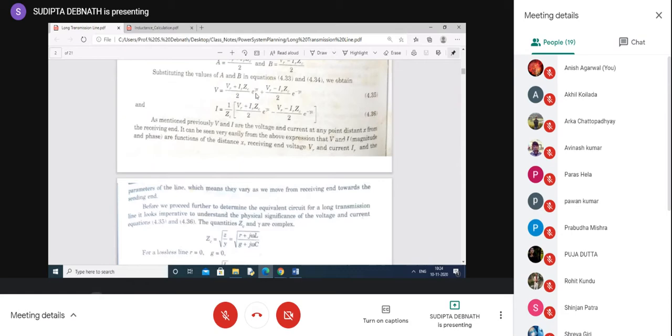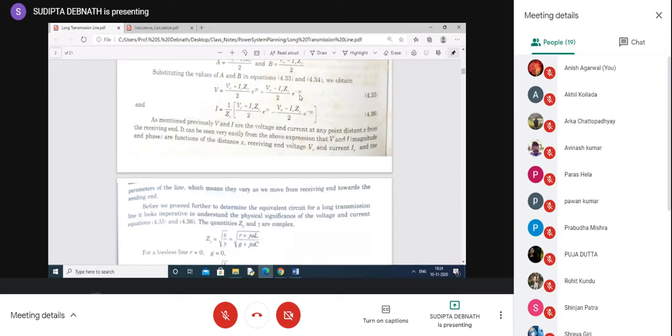So as we go from the receiving end to the sending end, voltage increases. Or otherwise, as we go from the sending end to the receiving end, the voltage decreases. So this is called the incident wave. And this is called the reflected wave, because when we go from the receiving end to the sending end, we find it decreases in magnitude. The magnitude of the reflected wave decreases from the receiving end to the sending end.